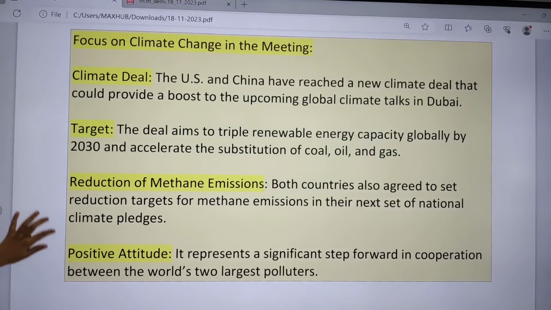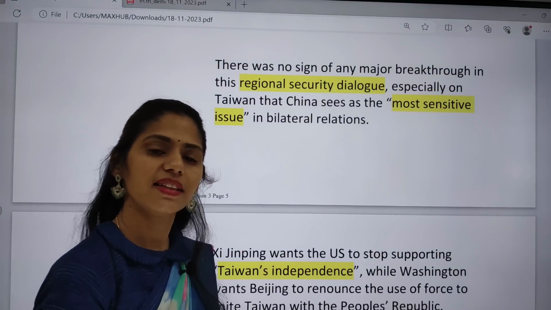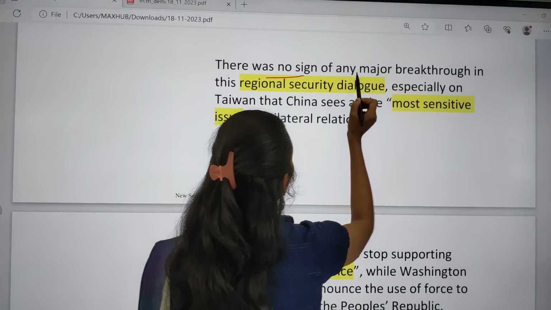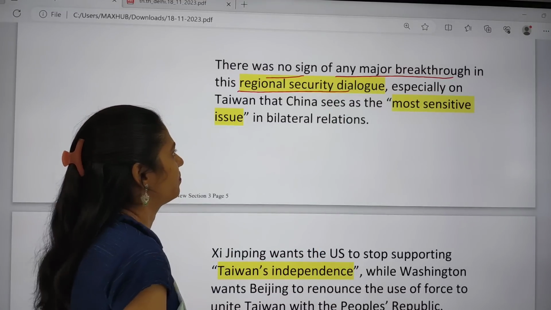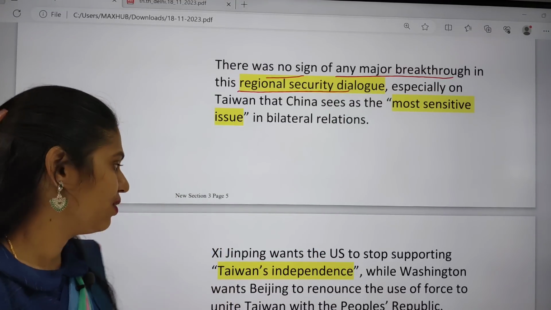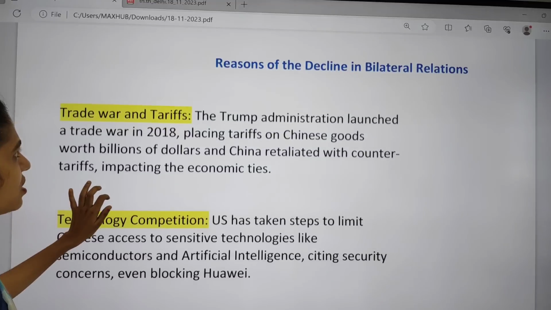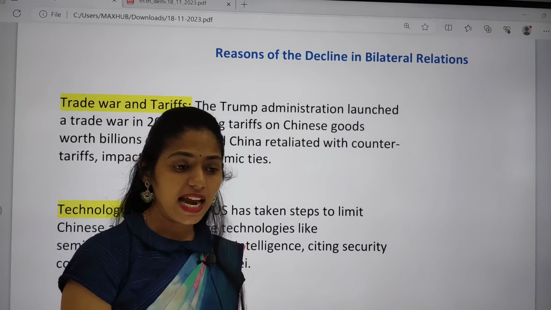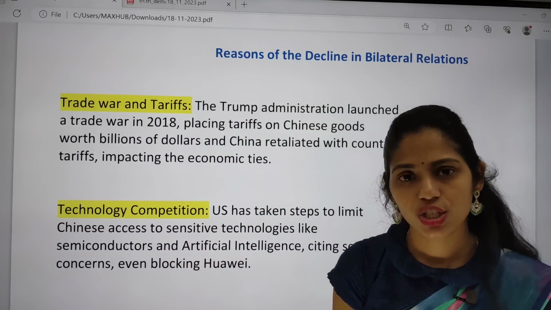And actually between this US and China, yes, stalemate had been persistent regarding this Taiwan issue. Okay, so there was no sign of any major breakthrough in this regional security dialogue. So they didn't have any talk on the most sensitive issue of Taiwan, Taiwan's independence. And here we have to understand what are the reasons that led to the declining of relations between China and US.